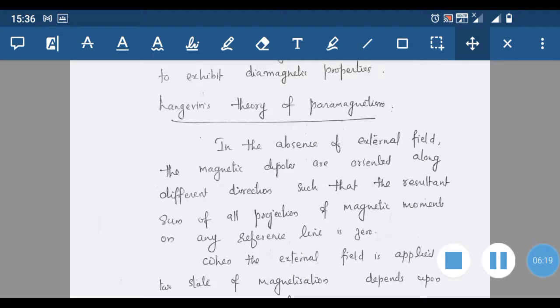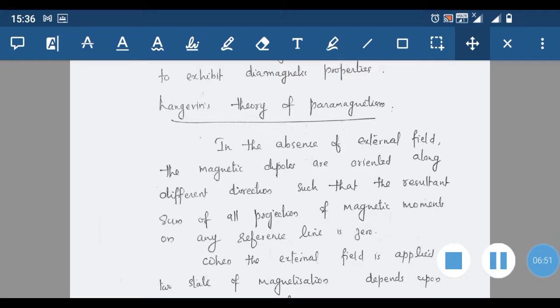In the absence of the external field, the magnetic dipoles are oriented along different directions, such that the resultant sum of all projections of magnetic moments on any reference line is 0. So in the absence of external field, if we consider individual atoms, each will have a dipole moment, and all these dipole moments will be oriented along different directions, such that if we find the resultant of all the projections along a particular reference line, then the total value of the magnetic moment will be 0.